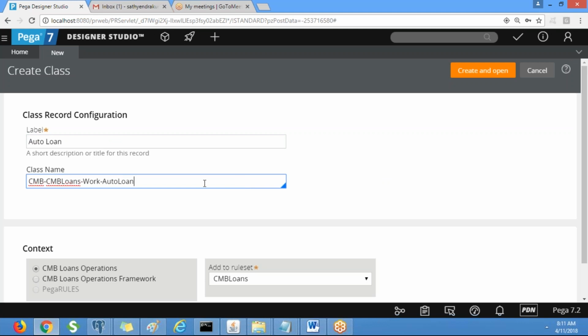Now you tell me, what is the immediate parent of this class? This complete one is a class, right? What is the immediate parent of this auto loan class? The immediate parent is CMB-CMB-Loans-Work. Okay, let me explain it to you. Basic things are very important.